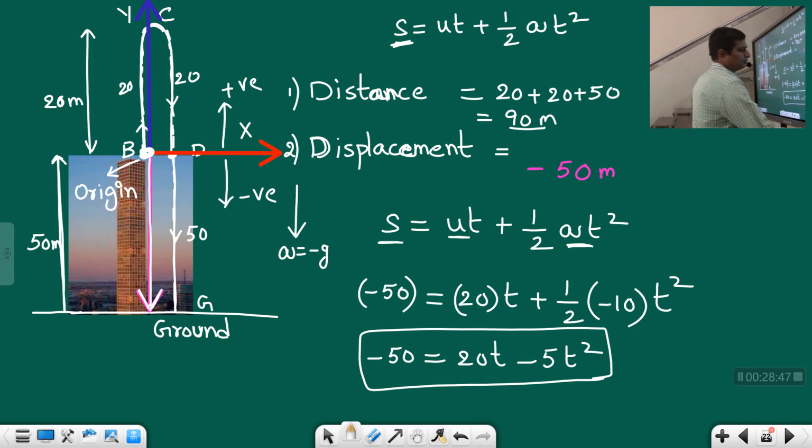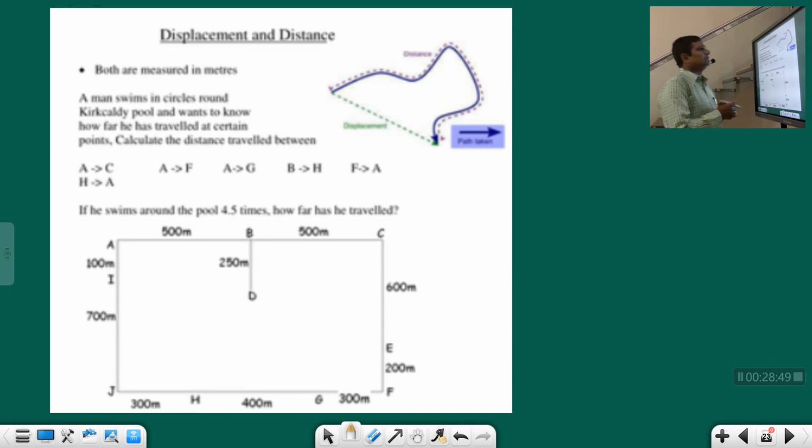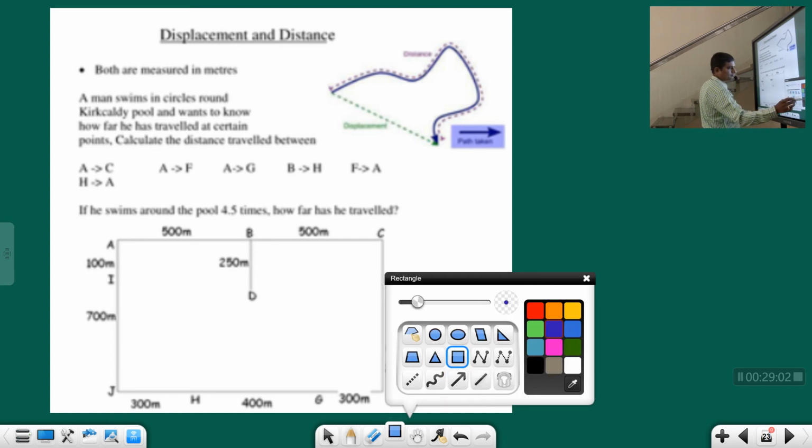Okay. So that is about distance and displacement, students. So here I am giving a homework. A man, this is a swimming pool, students. This is nothing but a swimming pool.